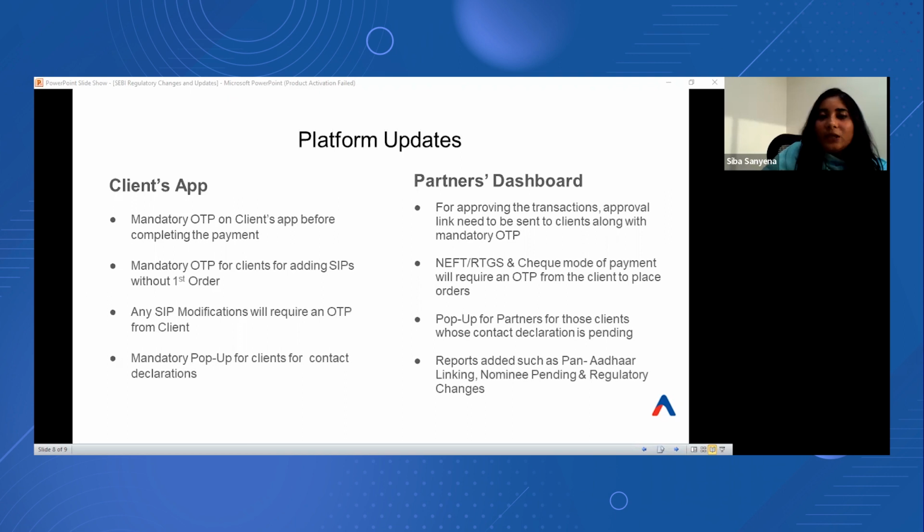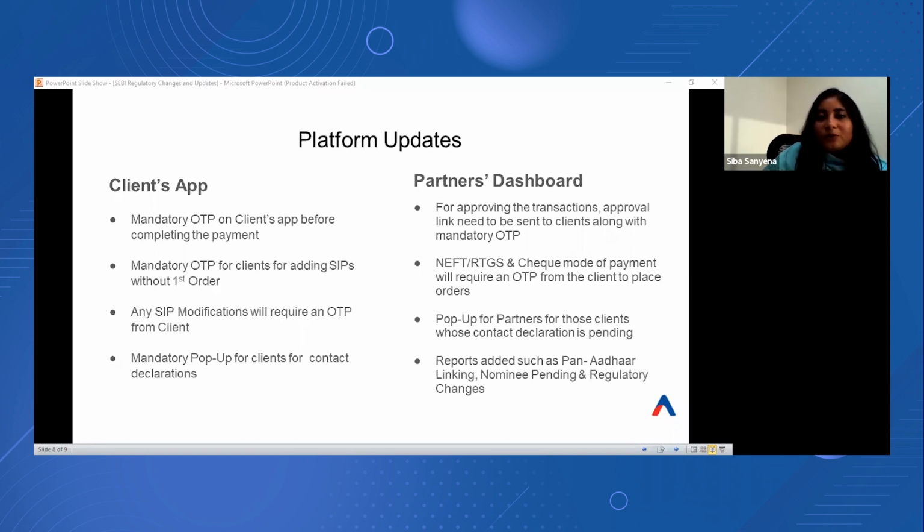So the fourth or the last one for the client's app is, as informed in the previous slide already, the mandatory pop-up will be there. We are getting a lot of queries from the partners as well as from the clients directly that they are facing some errors, or maybe they are not able to proceed with the orders. So once the details are entered in the mandatory pop-up, and the declarations are completed, only then can the orders be placed. So please ensure that all the clients are updating all the relevant details as soon as possible, so that the two-factor authentication is right in place.